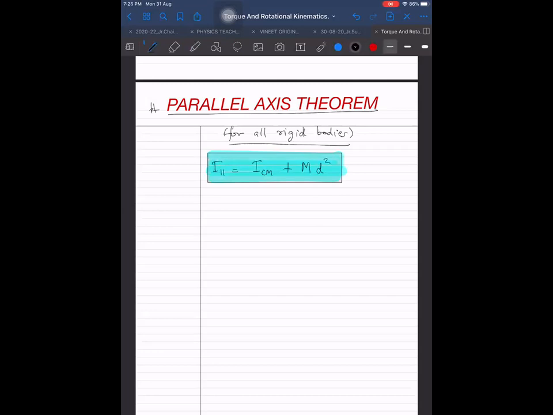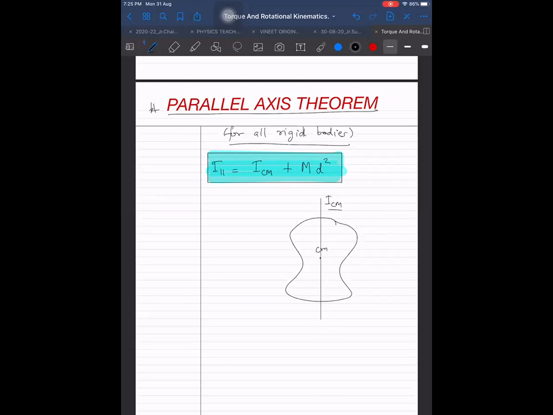Now let us understand what is ICM, what is I parallel. If I have a body of irregular shape, it should be a rigid body, it can be any shape, no problem. And if I have some axis passing through the center of mass, I call the moment of inertia about that axis ICM. How many axes can pass through center of mass? Obviously infinite axes. Out of all those, I am choosing one particular axis, and I know its ICM value.